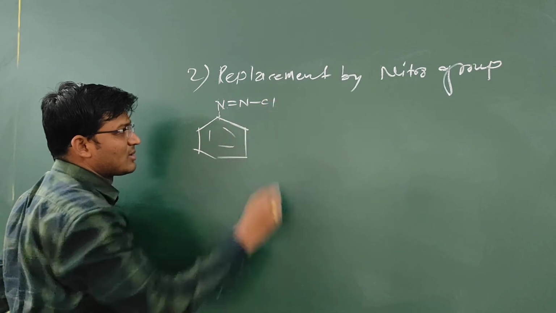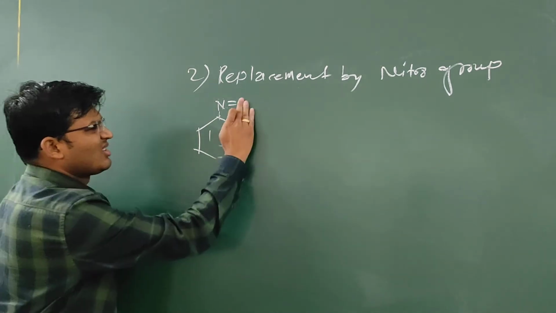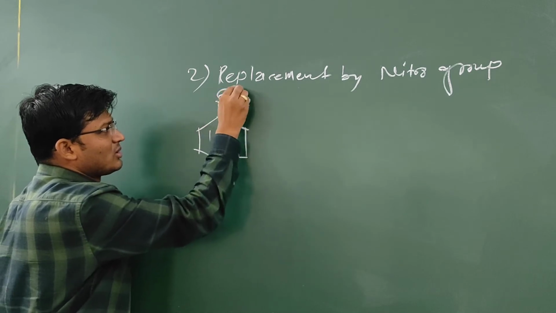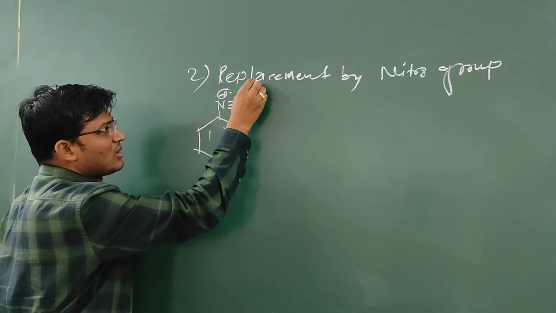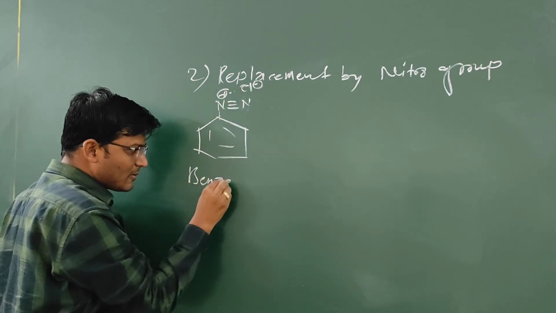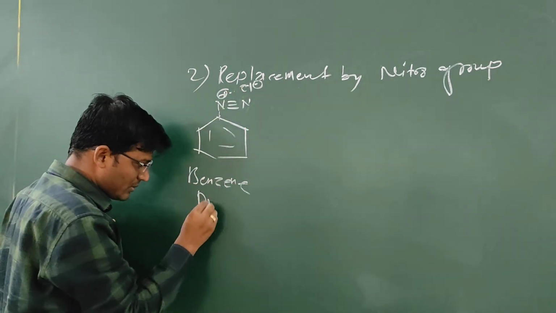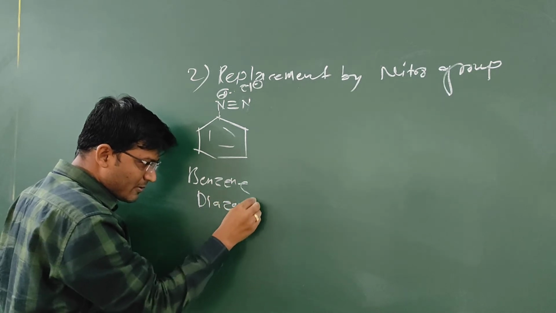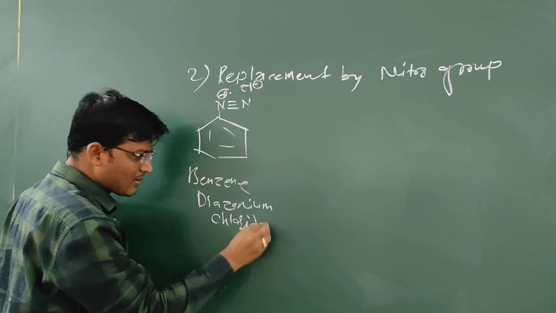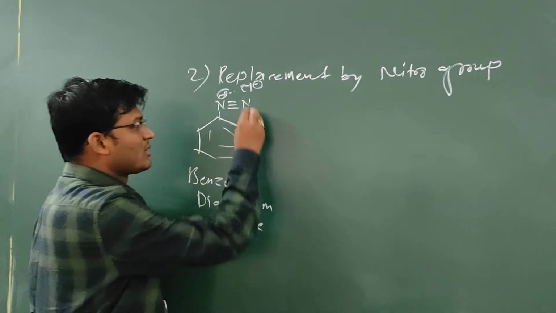This can be written like this, or N triple bond N positive in attraction with Cl negative. This is benzene diazonium chloride.